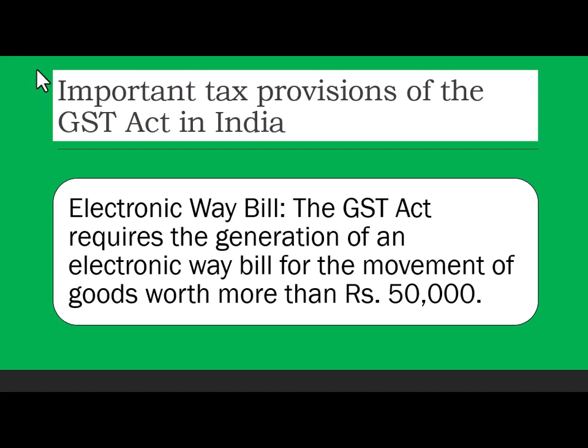For example, recently I got a call from the accountant of our NRW association, where I was handling the accounts and was the secretary. I just resigned. He asked me that from October we have to issue e-way bills. There are two categories, B2C and B2B. B2C is business to customer.